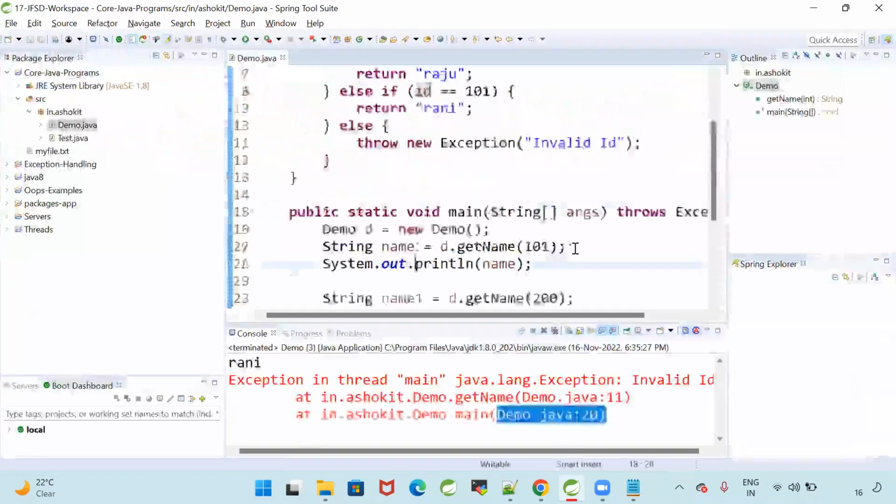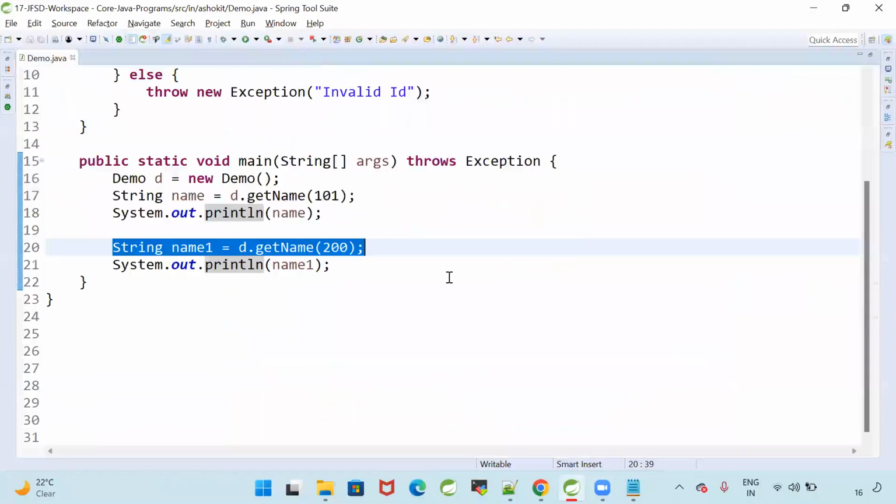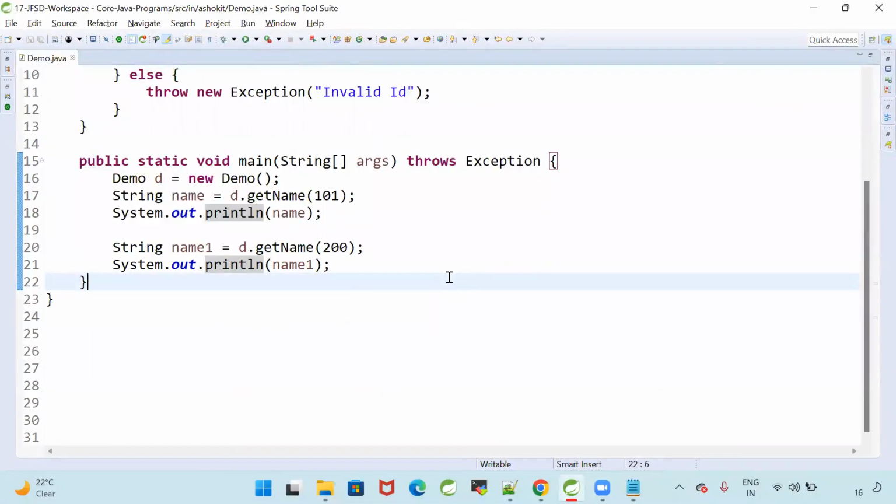Because of that method call, I got the exception. If I don't call it, I will not get that. So that is the root cause. Who is printing the exception stack trace? The JVM is printing the exception stack trace for us.